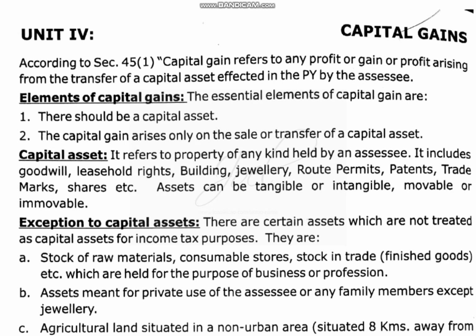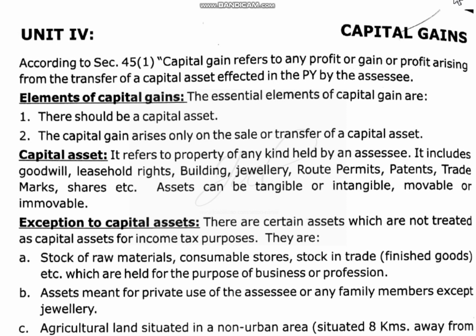Next chapter, next concept is capital gains. As we know already, there are 5 heads of income: salary, income from business or profession, capital gains, house property, and one more, income from other sources. Now, capital gains, in simple language, what does capital gain mean? By selling any capital asset, if you incur any income, that is what we call capital gains.